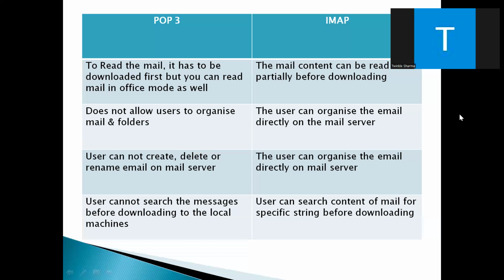Then in POP3 the user cannot search the messages before downloading to the local machine, whereas in IMAP a user can search the content of mail for a specific string before downloading. We can search the content of mail for a specific string before downloading in IMAP.